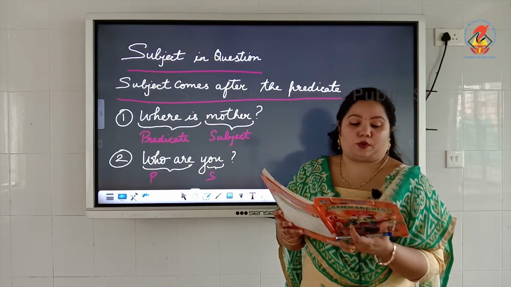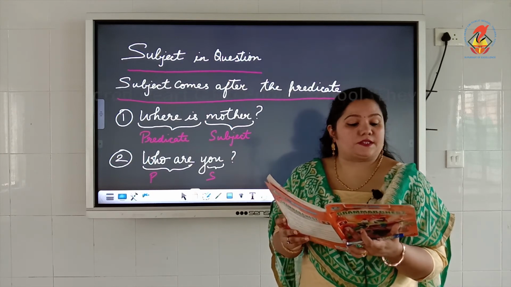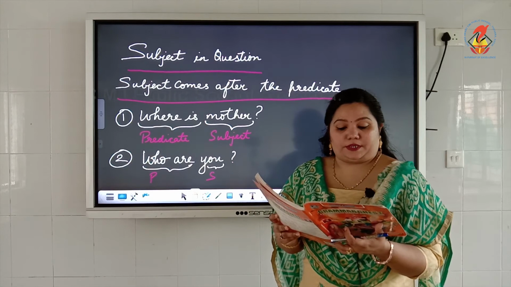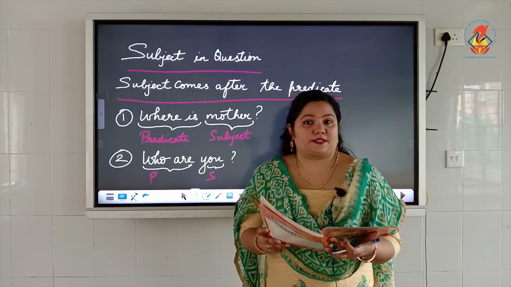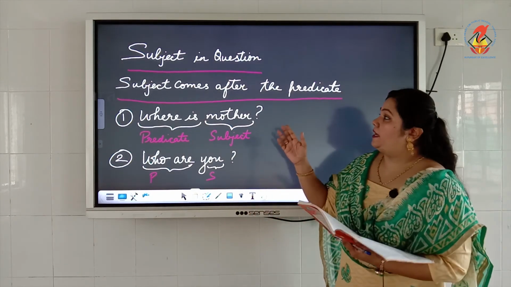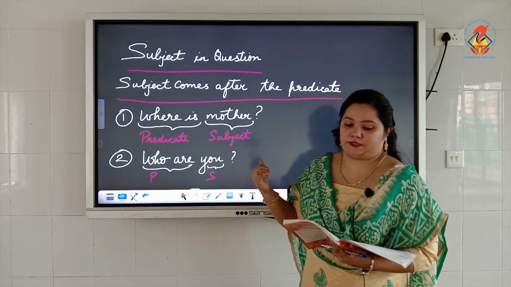That is what we spoke about earlier. Now when there is a subject in a question, the subject usually comes before the predicate. But in a question, the subject comes after the predicate. Understood? So over here, the subject comes after the predicate in sentences like this, which are interrogative sentences.